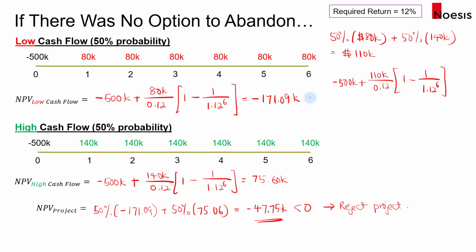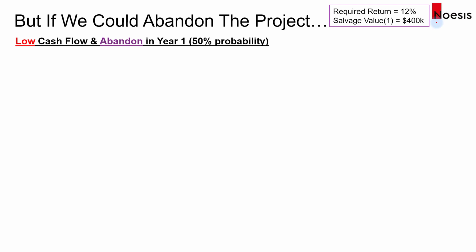Now, moving over to the next part where we now assume that the company has the ability to abandon the project in year one once they realize the cash flow. And if they choose to abandon the project in year one, they will be able to obtain a salvage value of 400,000 on top of the cash flow in year one. So again, we'll assume that there is a low cash flow, 50% probability, and the company chooses to abandon in year one.